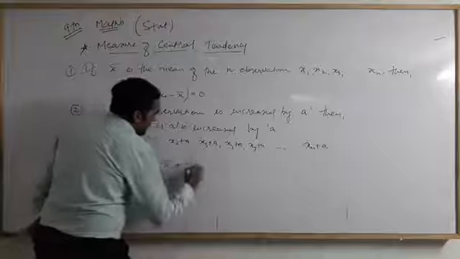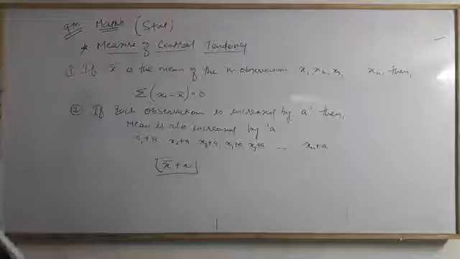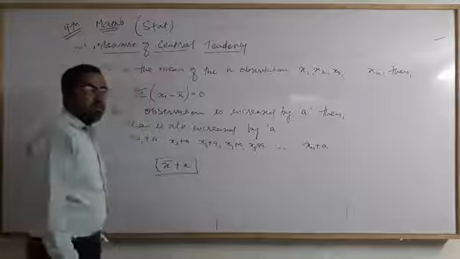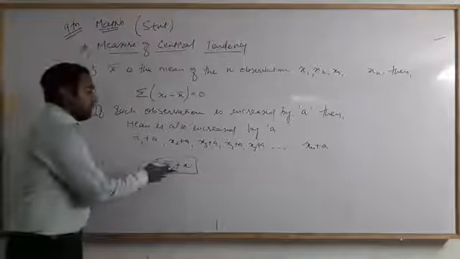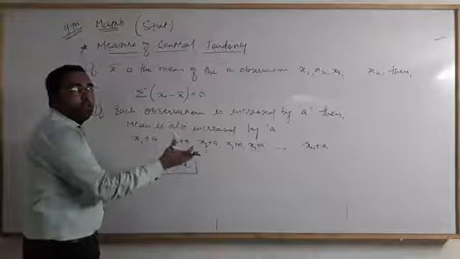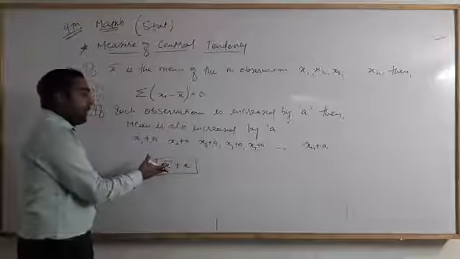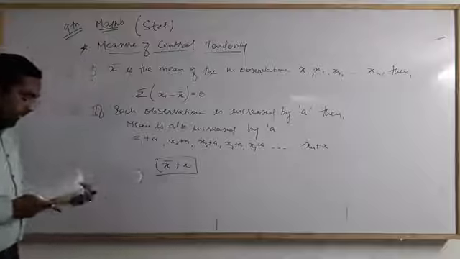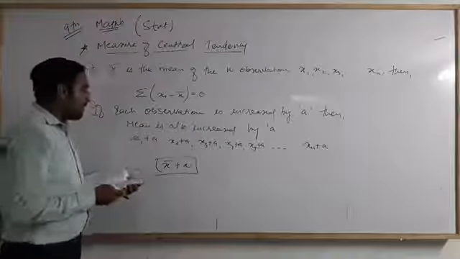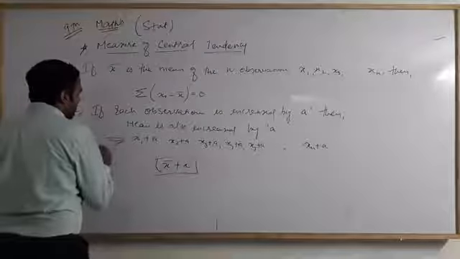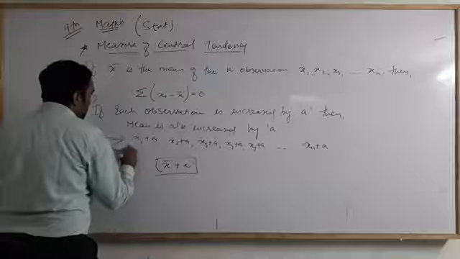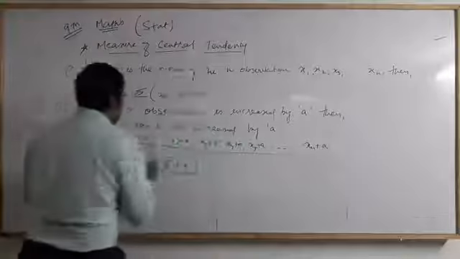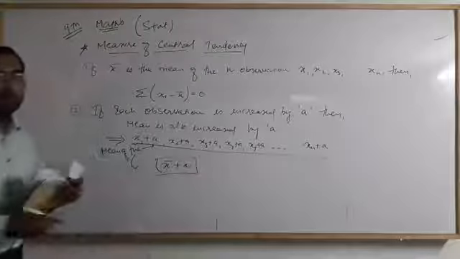Okay, clear? Whenever I add a particular number to every observation, that number added to the observations is always added to the mean as well. Okay, the mean of this whole data, as per given, is x bar plus a.